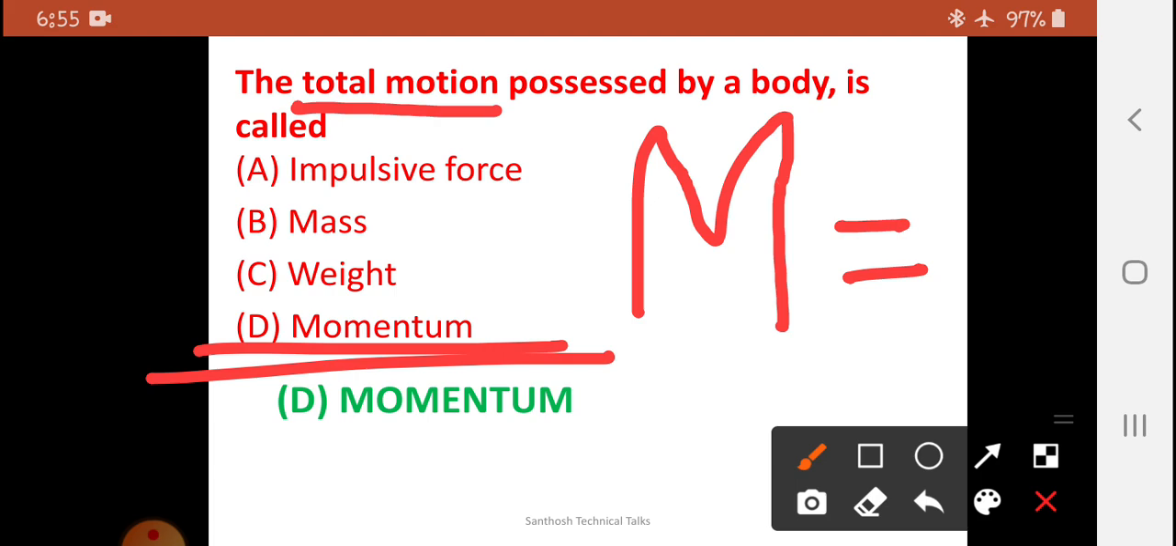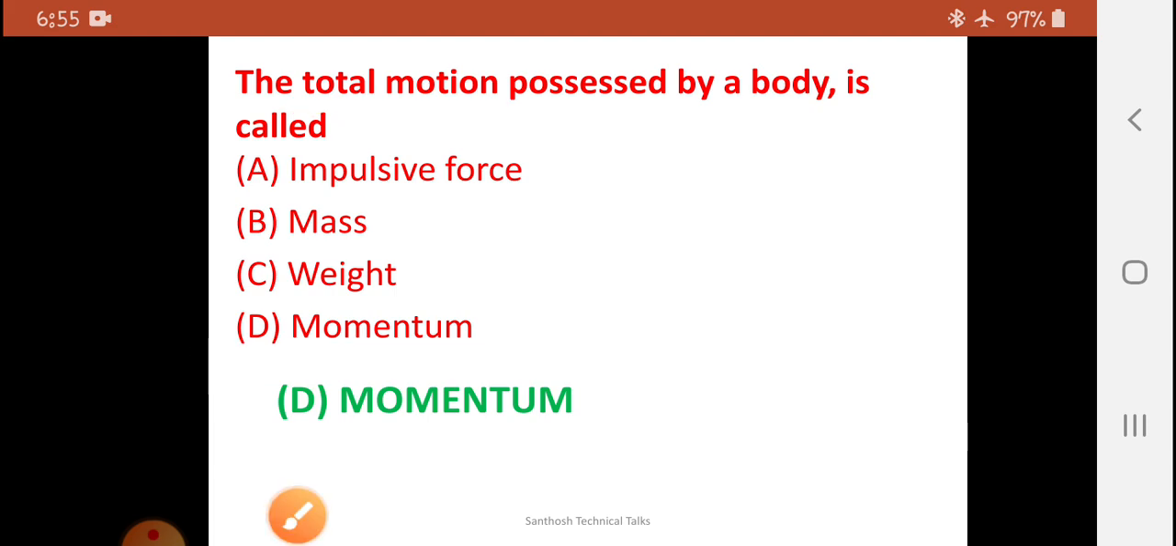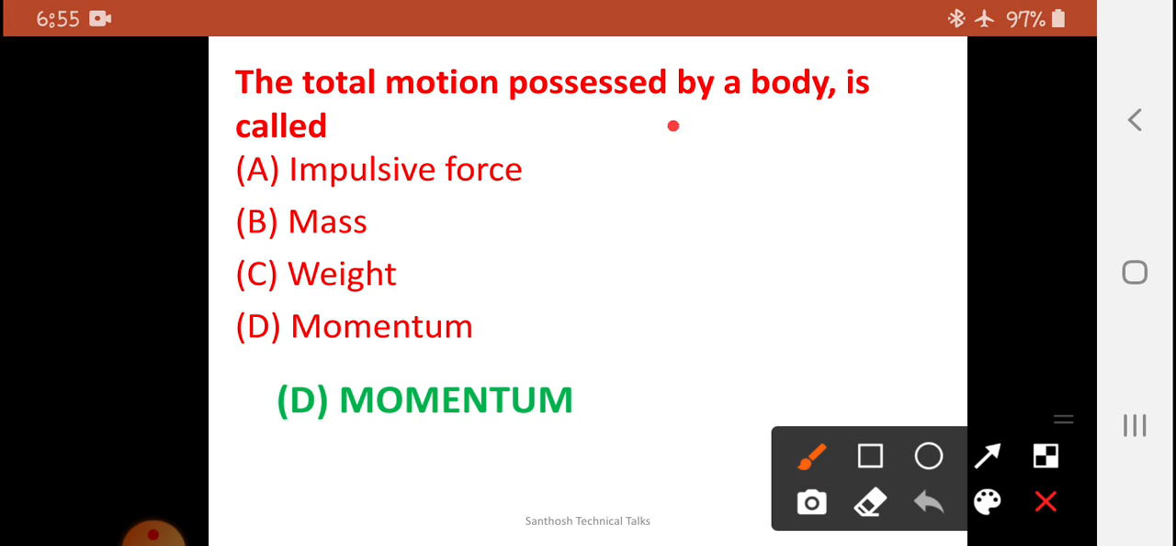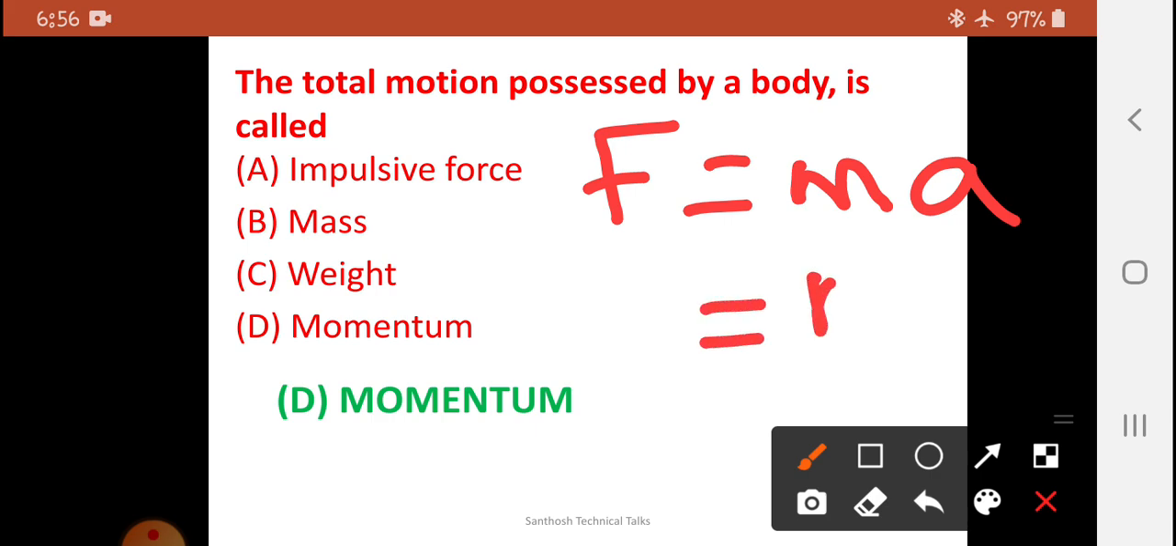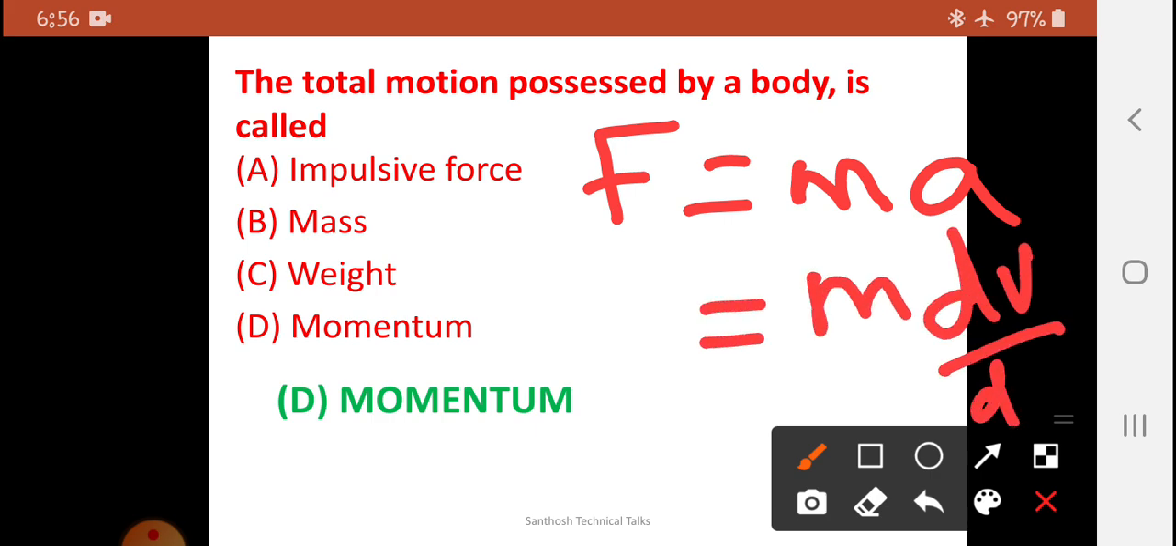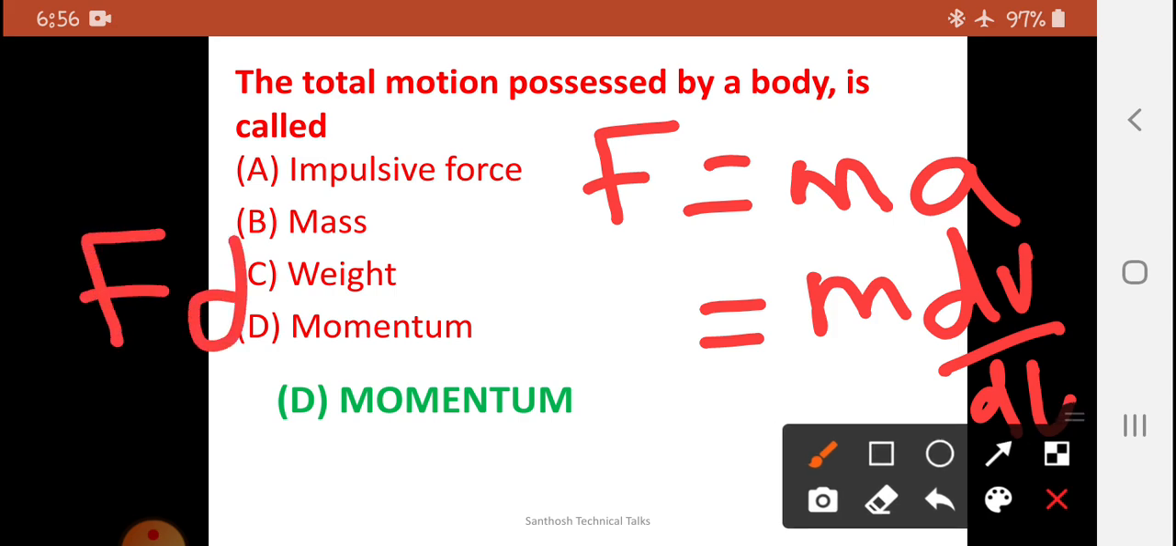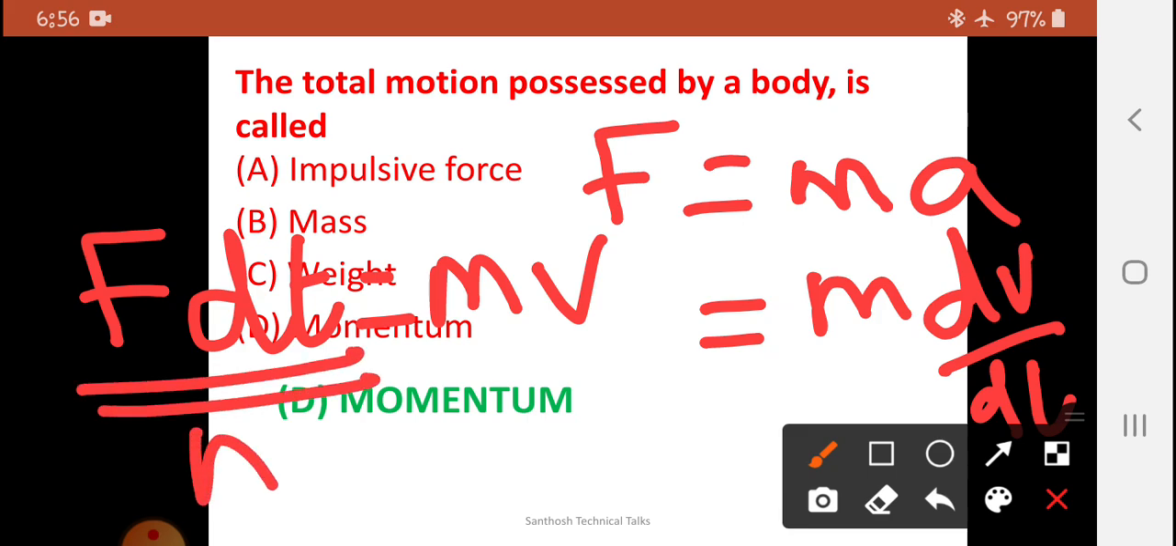When we say total motion, which is called momentum, that is the correct one. It is derived from Newton's second law. Let me explain that. Newton's second law is F equals mass into acceleration. The acceleration can be defined as dv by dt. Therefore, F into dt equals mass into velocity. So this is called momentum or impulse momentum.